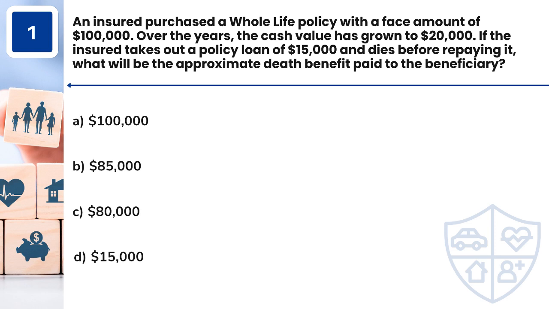Question 1. An insured purchased a whole life policy with a face amount of $100,000. Over the years, the cash value has grown to $20,000. If the insured takes out a policy loan of $15,000 and dies before repaying it, what will be the approximate death benefit paid to the beneficiary? A. $100,000. B. $85,000. C. $80,000. D. $15,000.